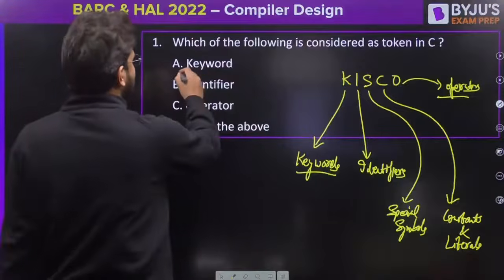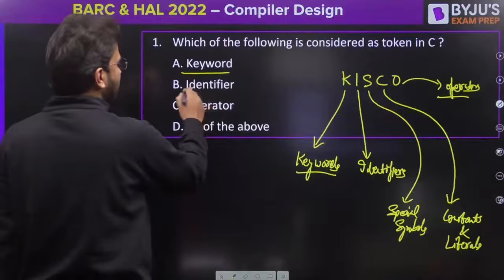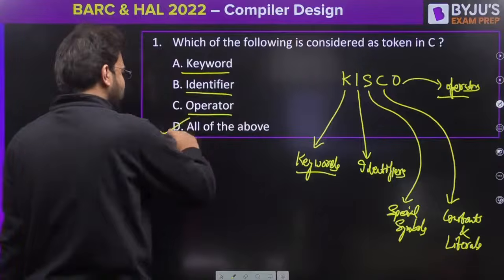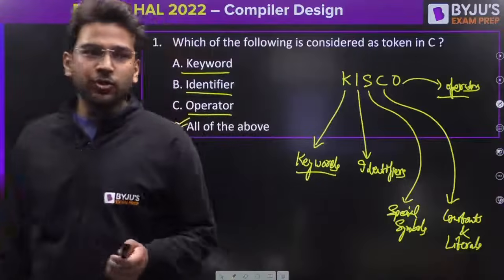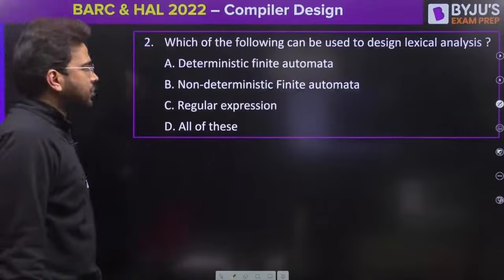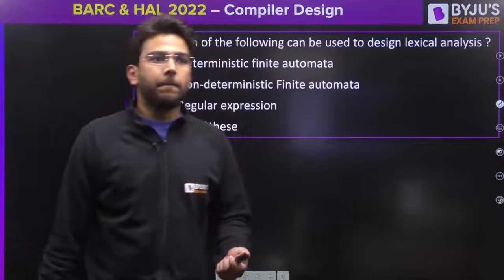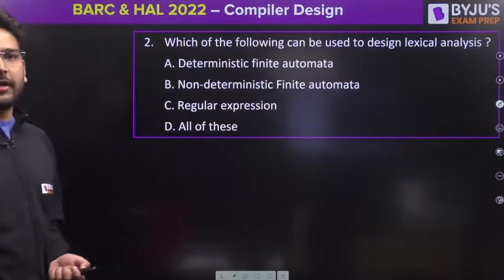So if you can see, yes, keyword is a token, identifier, operator, yes, all of these. D is the correct answer for this question. Very good, all of you, those who have answered this question correctly. Let's proceed to the next question now. And guys, read the question and let me know what should be the correct answer for this one.